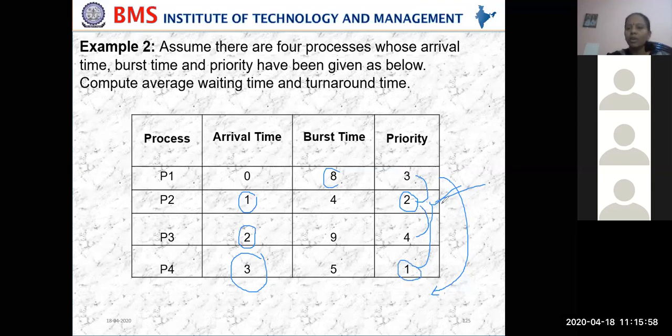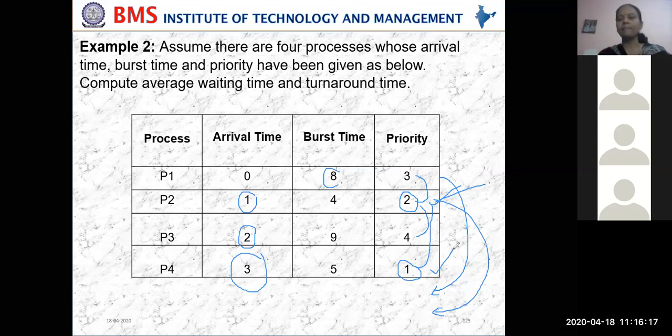Now what we have to do? Remove P2 and push it back to the ready queue, and P3 will be executing. Getting what I am saying? Able to understand? Yes, ma'am.